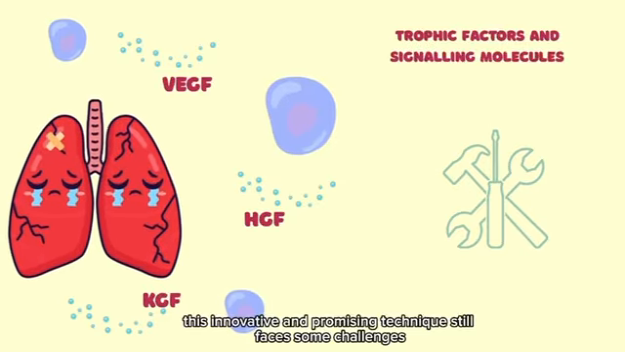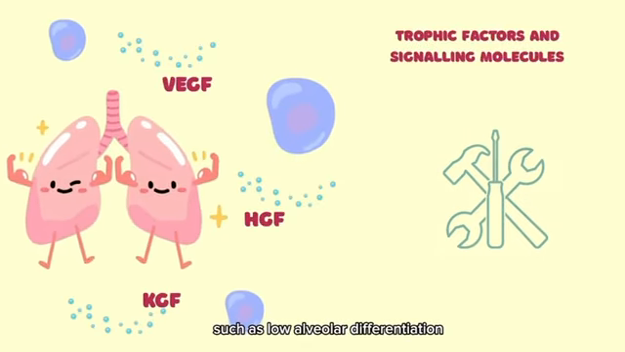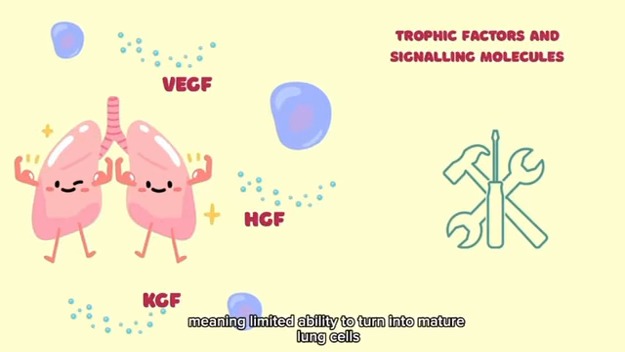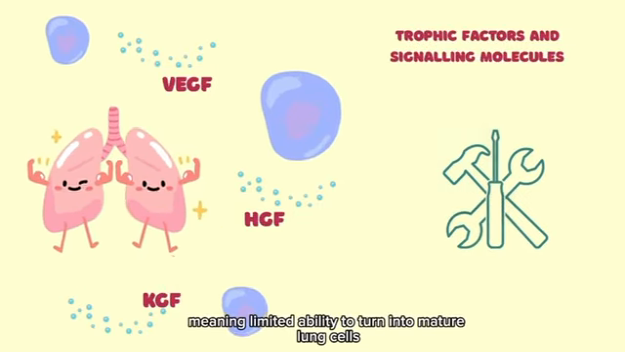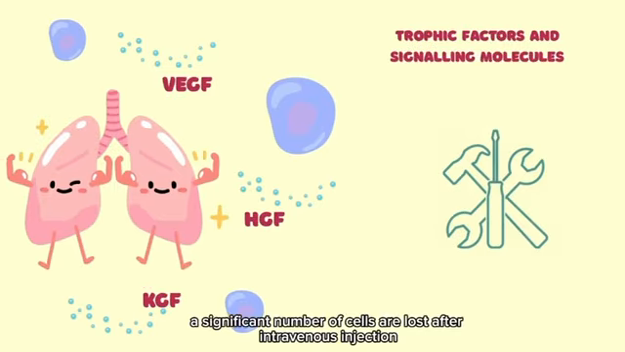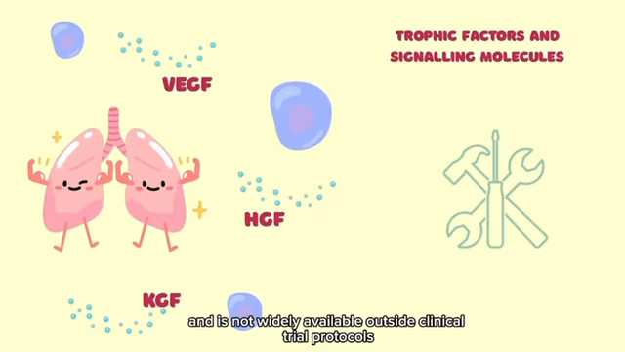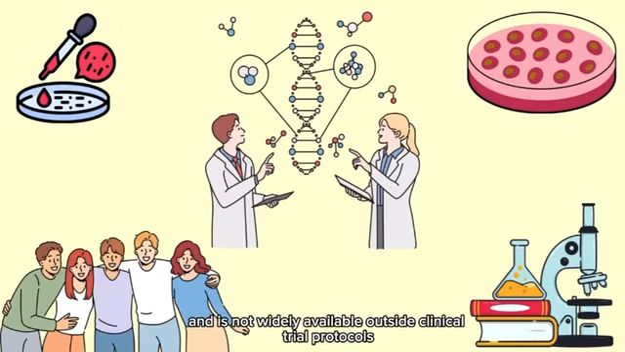However, these innovative and promising techniques still face some challenges, such as low alveolar differentiation, meaning limited ability to turn into mature lung cells. A significant number of cells are lost after intravenous injection, and regenerative medicine therapy remains costly and is not widely available outside clinical trial protocols.